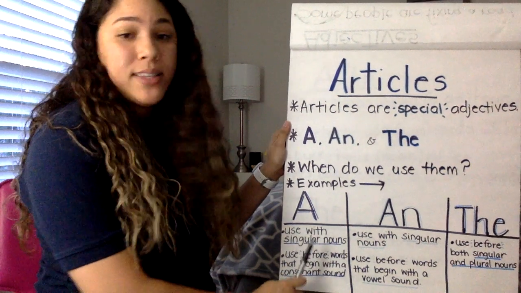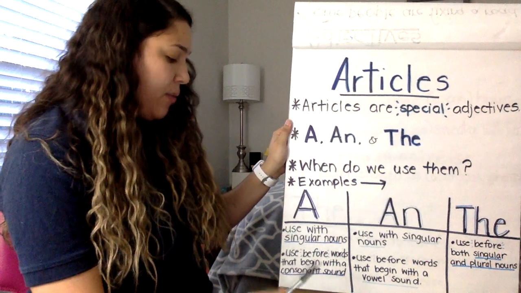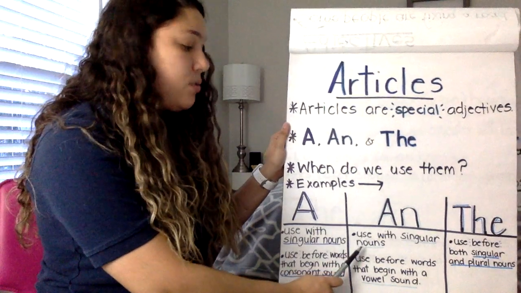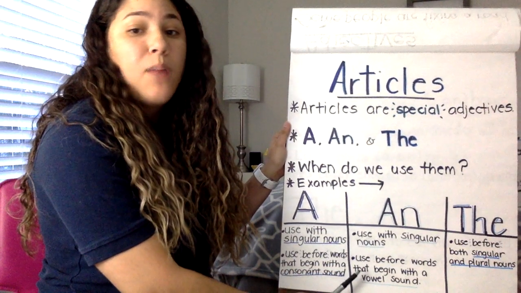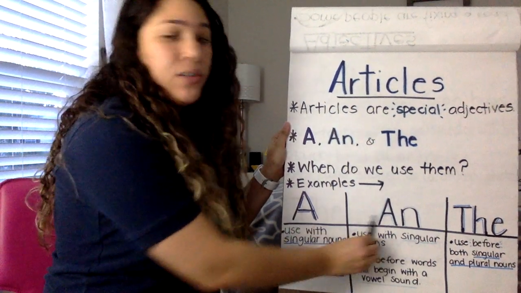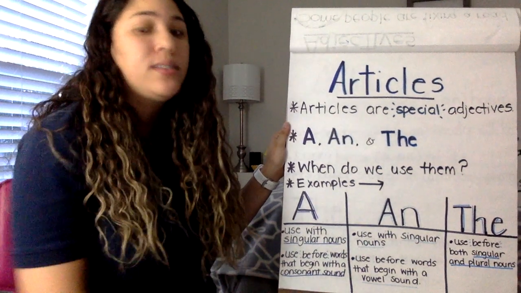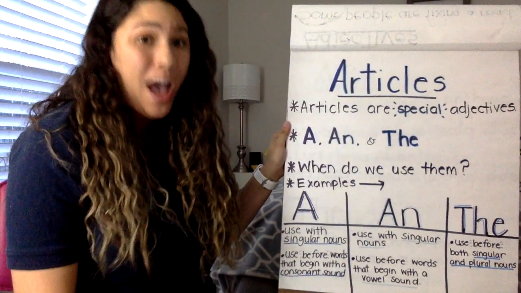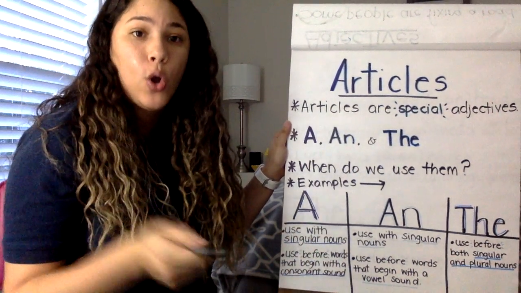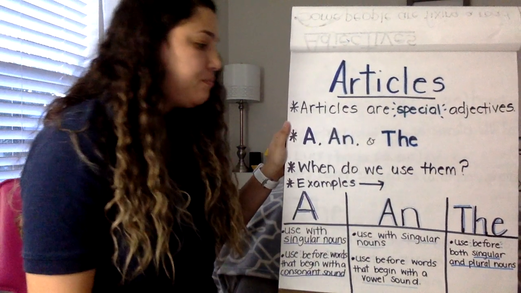A is used with singular nouns, and you use a before words that begin with a consonant sound. An is similar because you also use an with singular nouns, but it comes before words that begin with a vowel sound. Okay, so that's the big difference between a and an. A is used before words with consonant sounds, and an is used before words with vowel sounds. And remember, vowels are A, E, I, O, and U. Every other letter would be a consonant, so it would be a in front of that word.